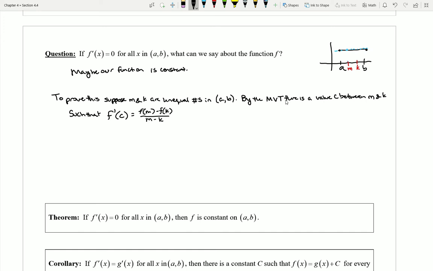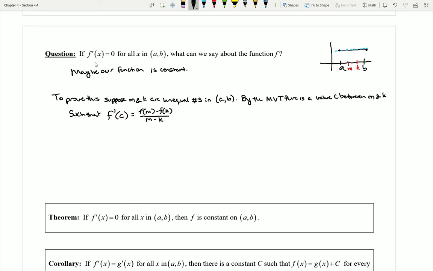theorem? Don't you have to actually guarantee that your function meets the conditions of the mean value theorem? I actually think that we have, because if my derivative is equal to 0 for all values on this interval, then certainly my function is differentiable there. And remember, if a function is differentiable on an interval, it is also continuous on the given interval. But here's what's interesting.